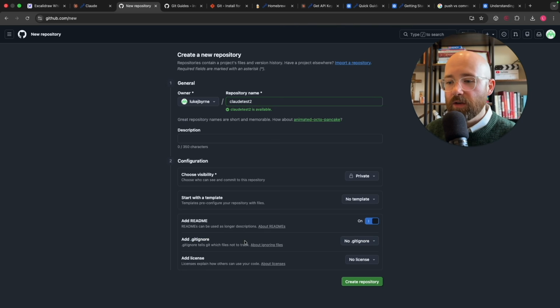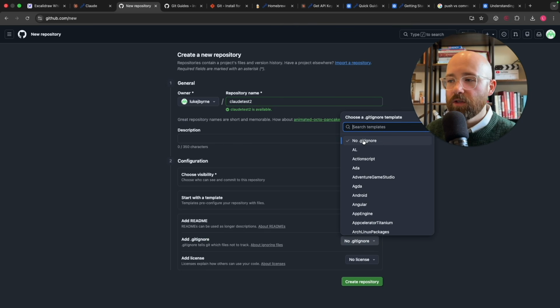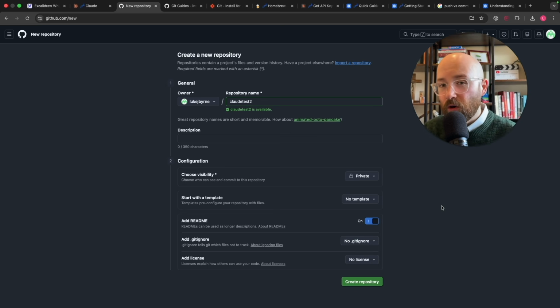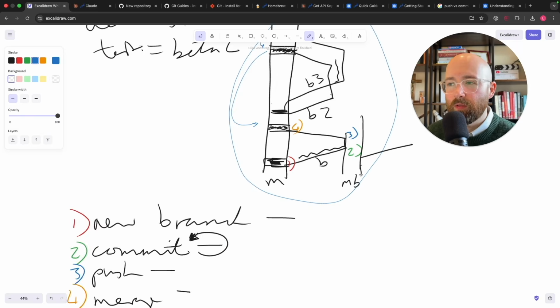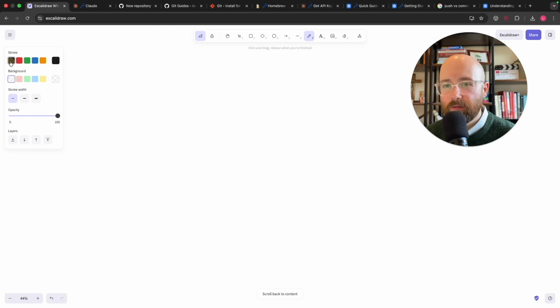And add .gitignore. So this would be files where basically if you put a dot before a file, Git doesn't see it, because it allows you to then pass in passwords and stuff by using a dot file. So let me show you like a .env file.